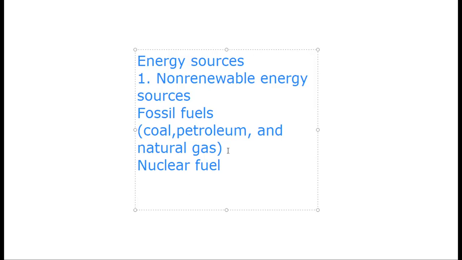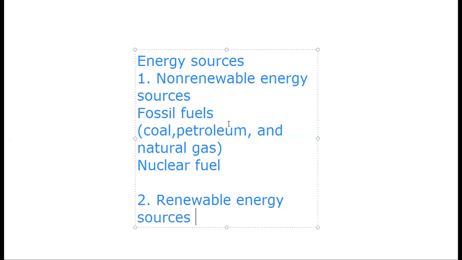Okay. The other type of energy sources is renewable. The next lesson, lesson 3, is talking about renewable energy sources. Again, there are two types of energy sources, non-renewable and renewable.